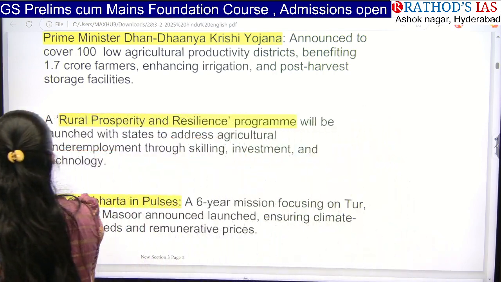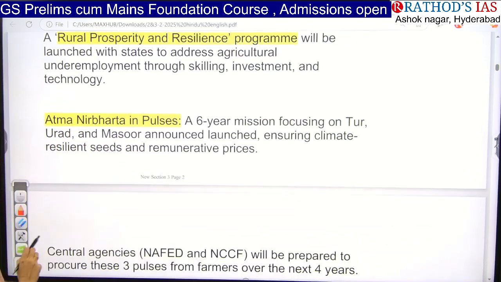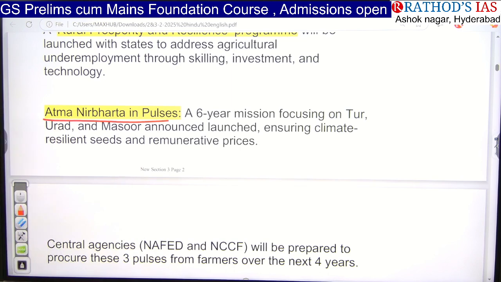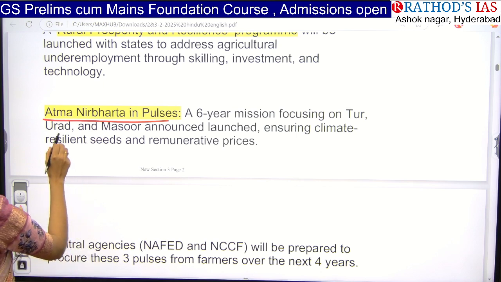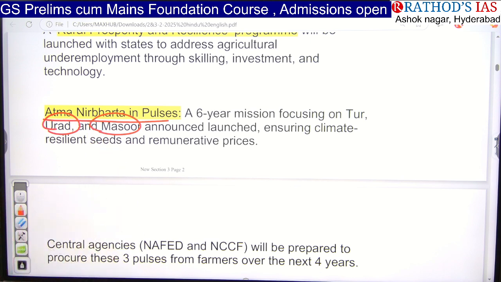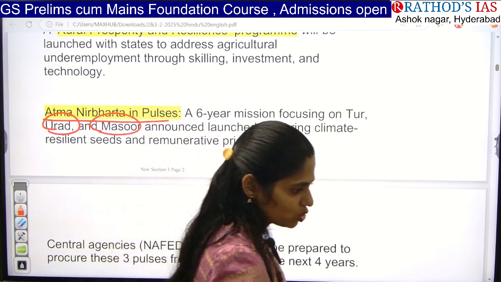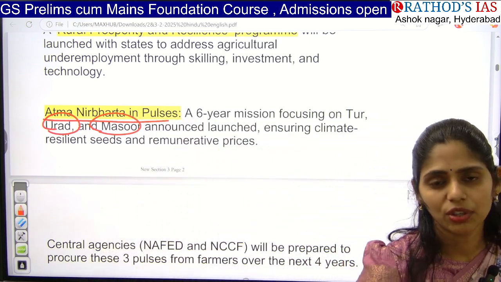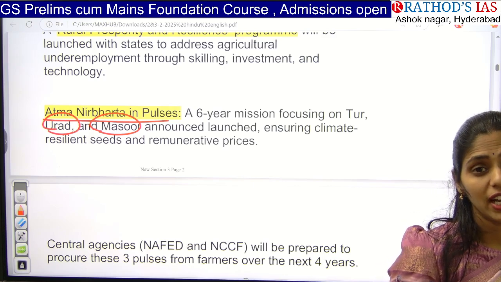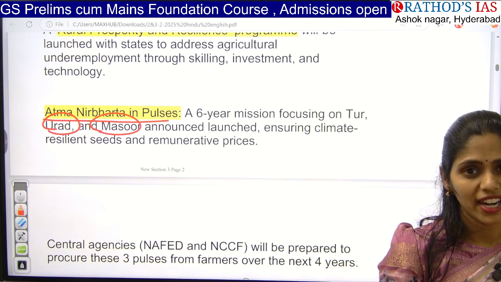And next one is Atmanirbharta in pulses. Under this, it is a 6-year scheme, and in this 6-year mission they are focusing on tur dal, urad dal, and masoor dal, because they are going to ensure climate resilient seeds. That means whatever the climate may be, they are going to grow, and increase food production so that we can ensure food security, and dal will provide protein security.